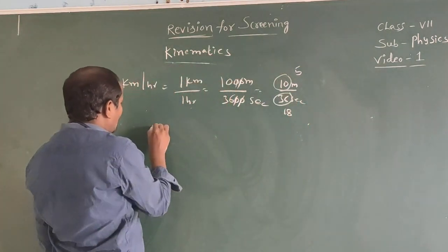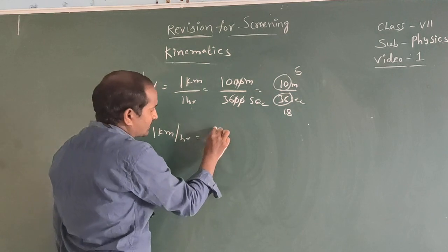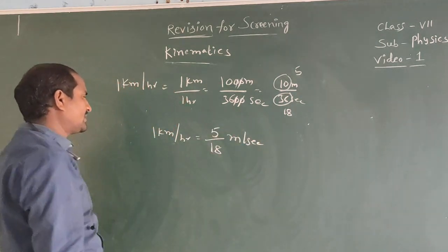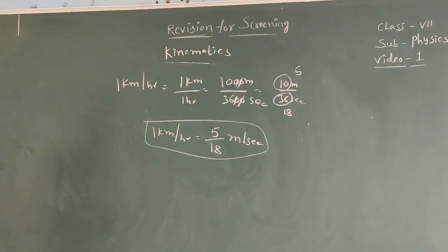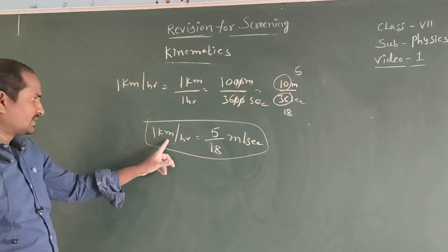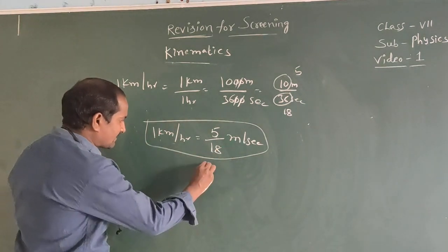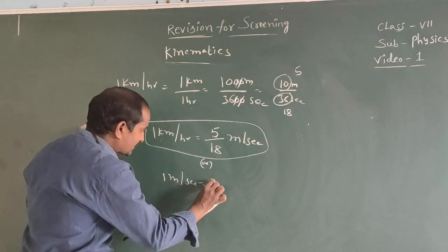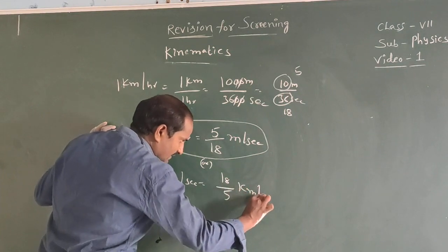That means 1 kilometer per hour equals 5 by 18 meter per second. It is a relation between kilometer per hour and meter per second. Or we can write 1 meter per second equals 18 by 5 kilometer per hour.